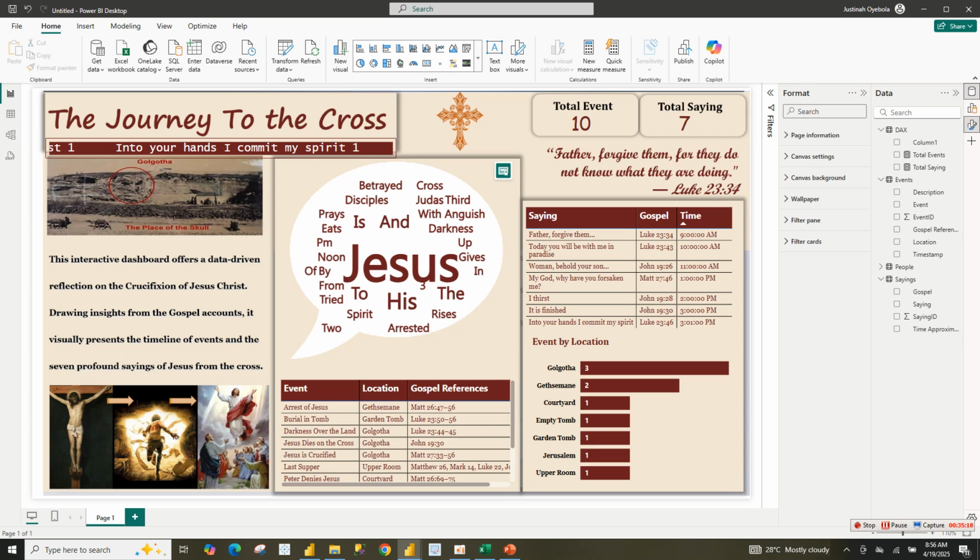And that's it. We built a thoughtful interactive dashboard that not only informs but also inspires. It's a reminder that data can tell secret stories too.